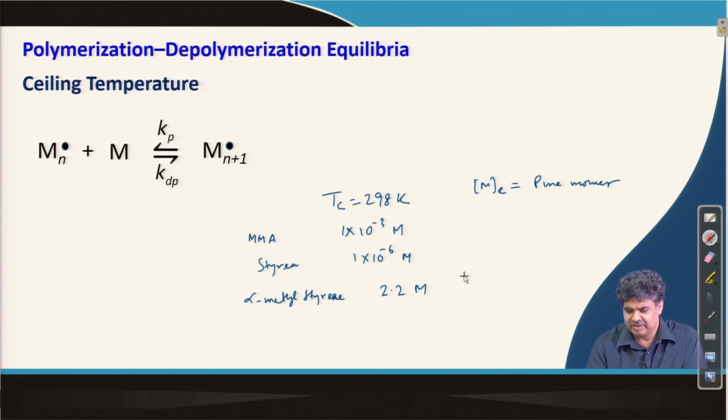The corresponding Tc would be, for MMA, we wrote 220 degrees centigrade, for styrene 310 degrees, and for alpha methyl styrene 61 degrees centigrade.